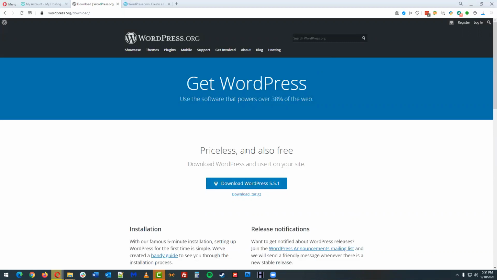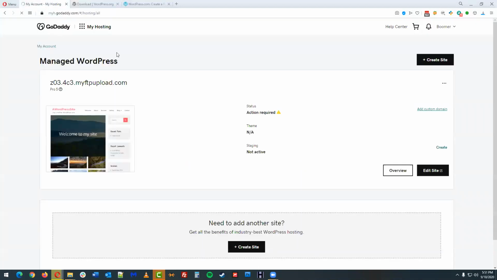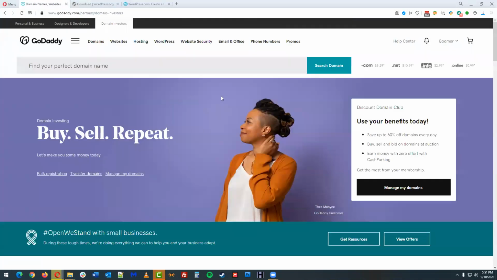Luckily, WordPress has grown in popularity to the point that, as it says right here, it now powers 38% of the web. Because WordPress is so popular, all the hosting companies, GoDaddy, Bluehost, and lots of others, have gotten on board, and they now all offer a really quick and easy WordPress install. So I'm going to jump over to GoDaddy, and let's jump back to the very beginning.